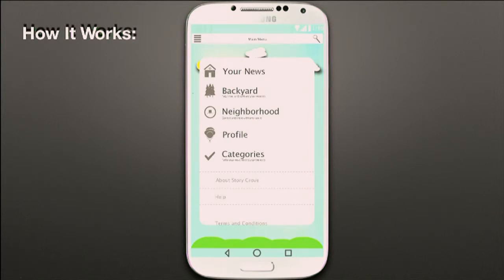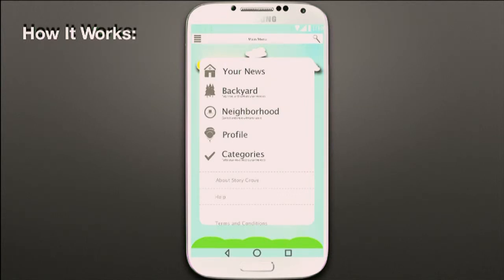So then this is the main menu, which I already showed you, and it's basically got how you're going to navigate through the app. So the Your News button will take you to that tag tree that Brittany showed you already. The Your Backyard button will take you to your backyard where you can grow and cultivate your trees and add and edit them and do whatever you want with them.